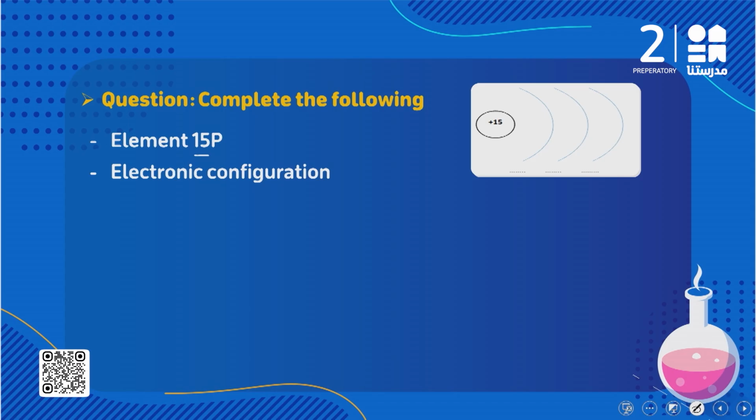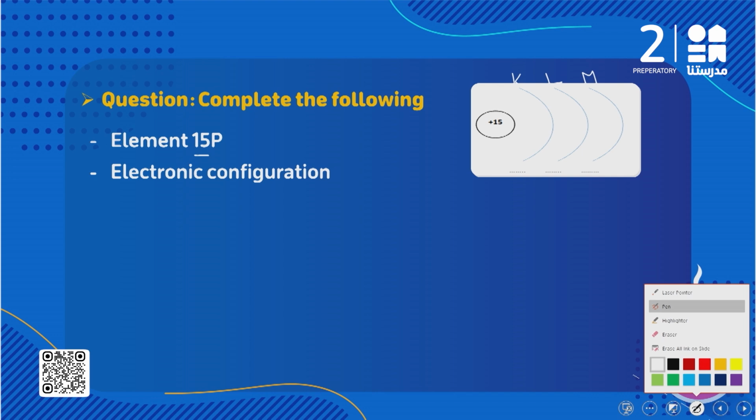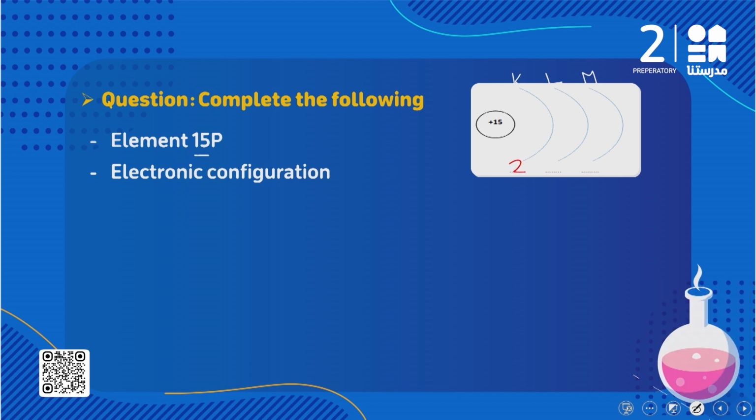طيب هنا انا عندي 3 energy levels، وال 3 energy levels دي هتبقى K, and the second one is L, third one is M. طب احنا عارفين ان ال K is already saturated ب 2 electrons. So here you are going to write 2. طب what about the L energy level؟ احنا عارفين ان هو saturated with 8 electrons. 2 plus 8 equals 10.